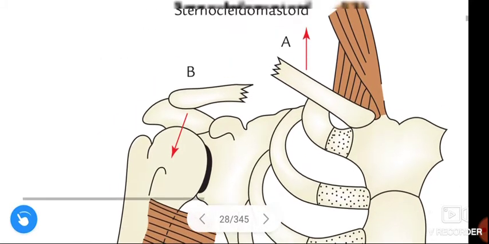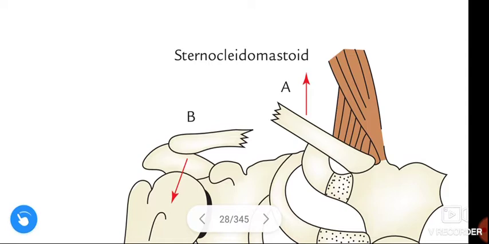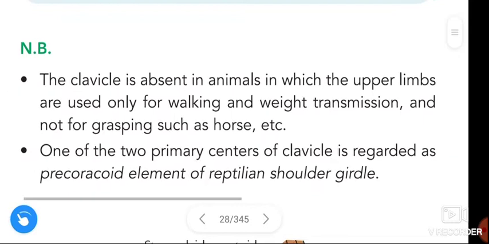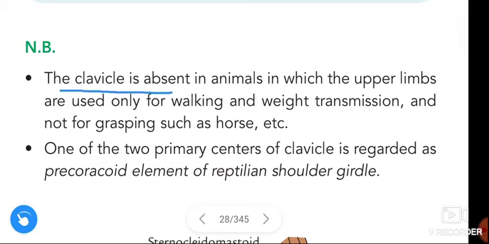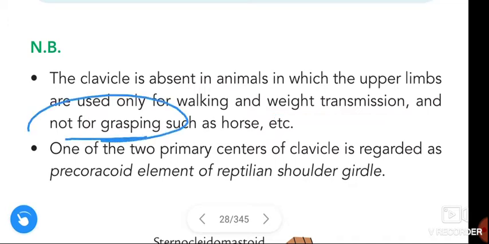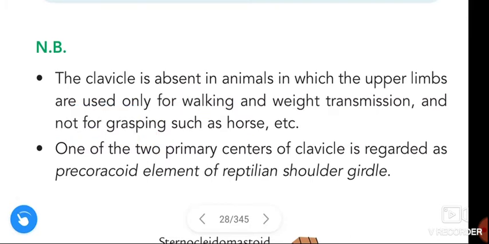Okay guys, this is about the fracture of clavicle, and its note is given here. The clavicle is absent in animals in which the upper limbs are used only for walking and weight transmission, and not for grasping, such as the horse.